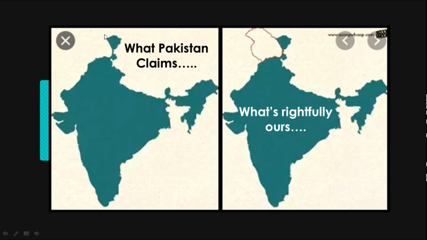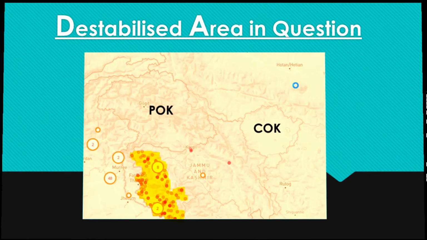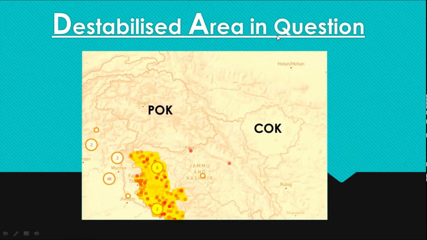Now this is what Pakistan claims. Pakistan claims that all this part is its territory. Now this is what Raja Hari Singh signed Kashmir to be ours. So this is what is rightfully ours, and this is what Pakistan claims. So this is the cause, this is the issue. Now the destabilized area in question.